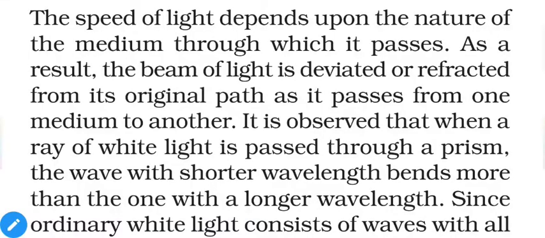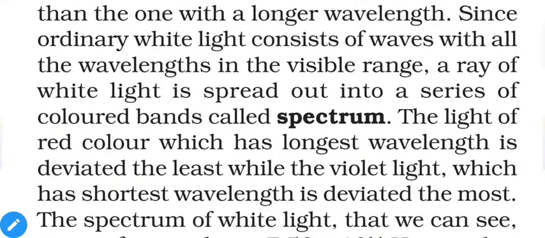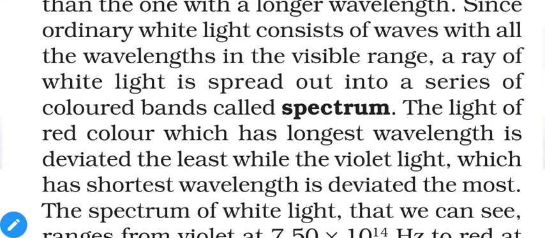So it is observed that when a ray of white light is passed through the prism, the wave with a shorter wavelength bends more than the one with longer wavelength. Since ordinary white light consists of waves with all the wavelengths in the visible range, the ray of white light is spread out into a series of colored bands called a spectrum. So this is the simple example.